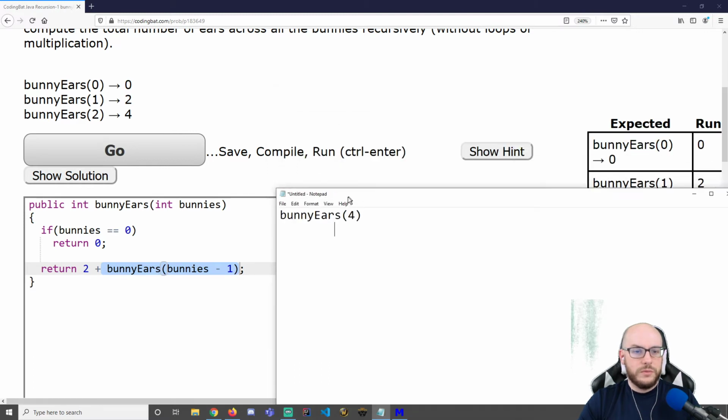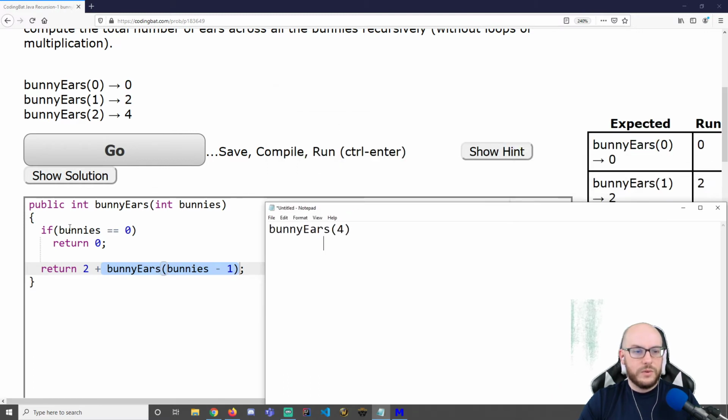We're going to step inside here. We're going to ask, is 4 equal to 0? No. So I'm going to hit this return statement where we do 2 plus bunnyEars of bunnies, which is 4 currently, minus 1. So it's just 3. Let's step inside this call because I've got some code I need to actually execute.